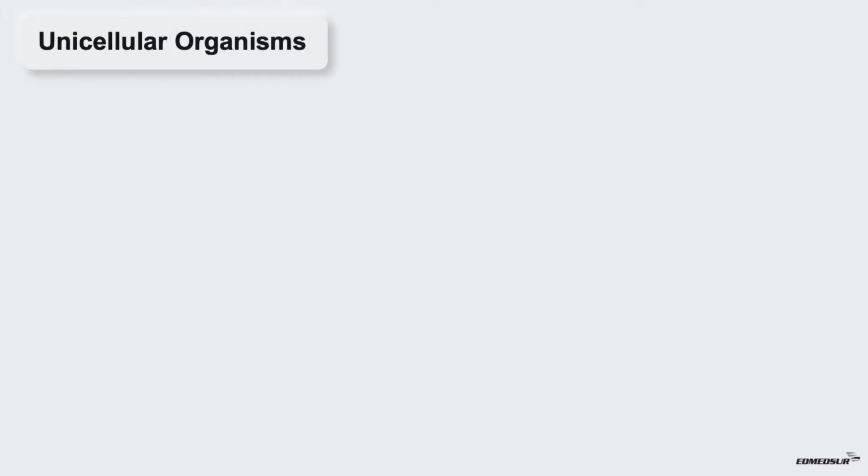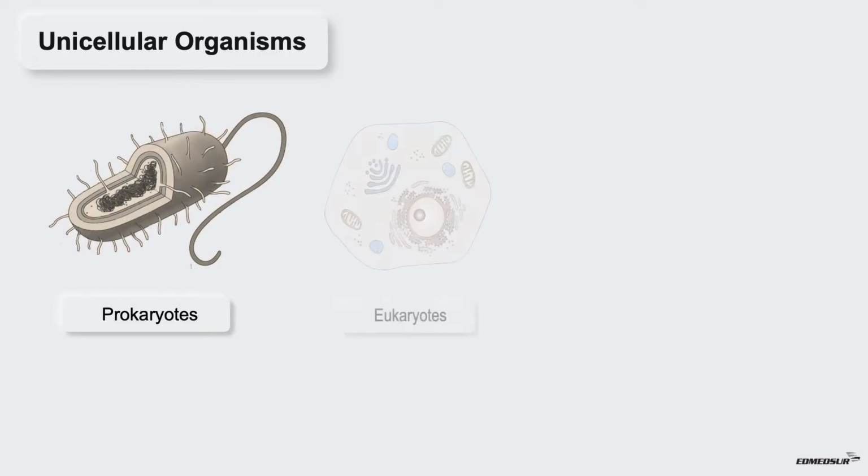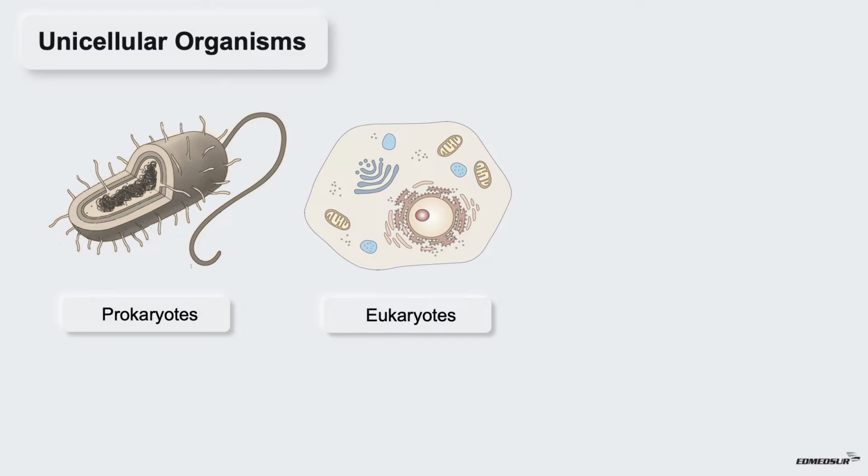Unicellular organisms. Unicellular organisms can be classified as prokaryotes and eukaryotes. Examples of prokaryotes include bacteria, mycoplasma, chlamydia, and rickettsia. Examples of eukaryotes include protozoa and fungi.